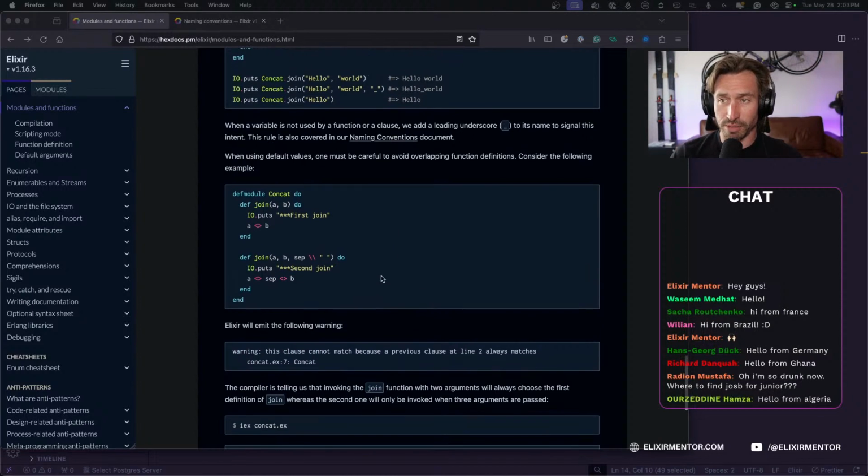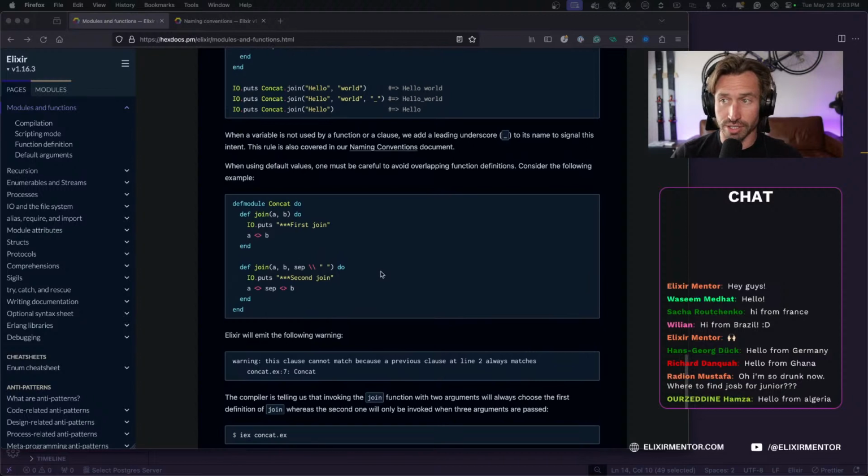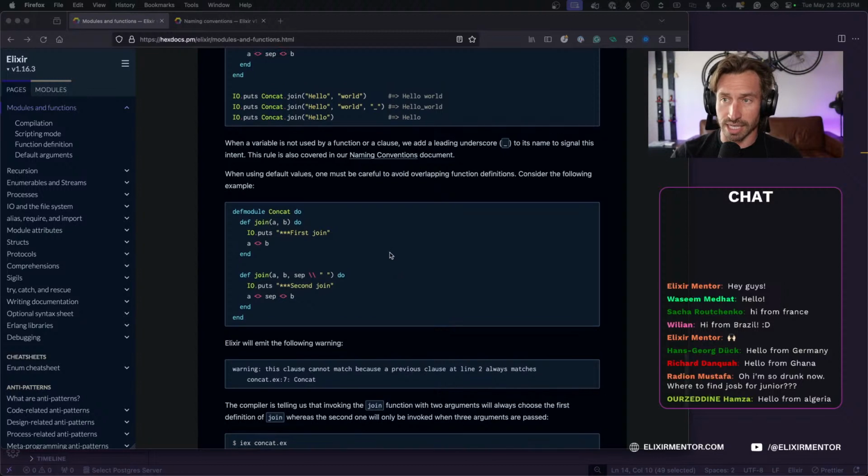All right, so when a variable is not used by a function or clause, we add the leading underscore to its name to signal this intent. Like we've talked about this quite a bit.